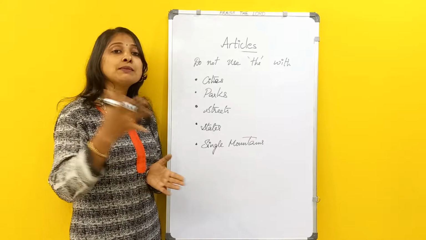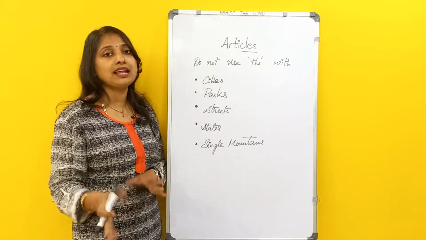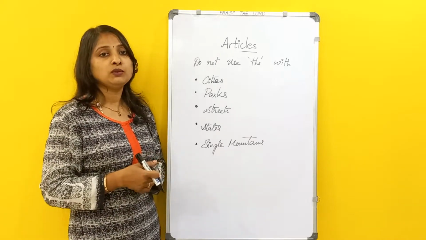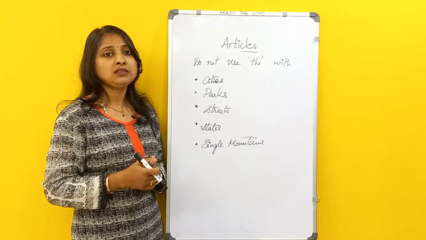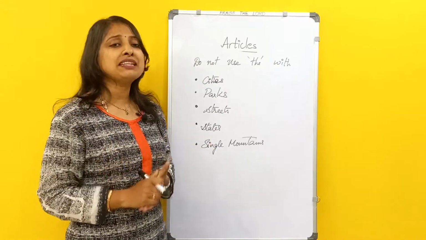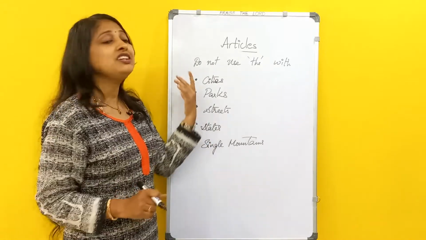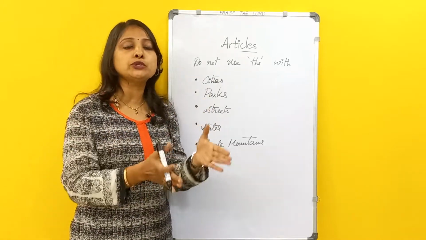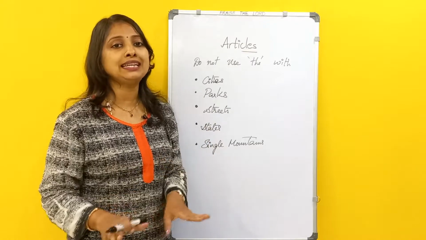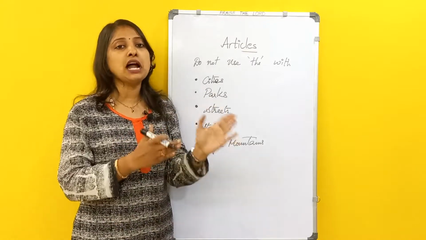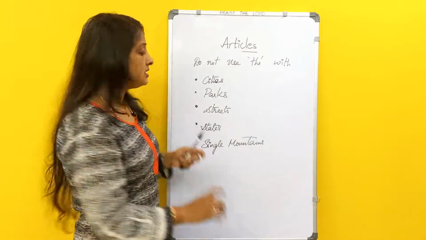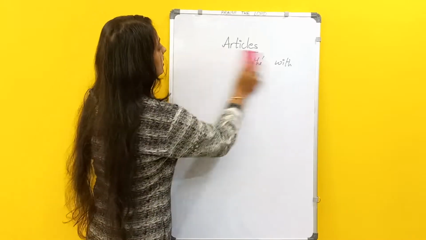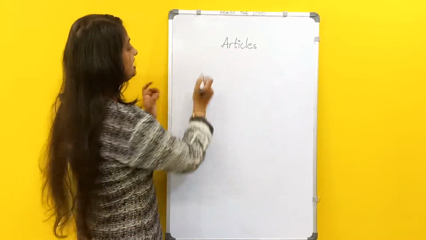Or even before some country names we won't be using the. Like we won't say the India, we'll simply say India. So these are some exceptions we can say when using the. We can call them rules or points to remember on when to use the and when not to use the. So this is about the definite article the. Now we will discuss the indefinite article.